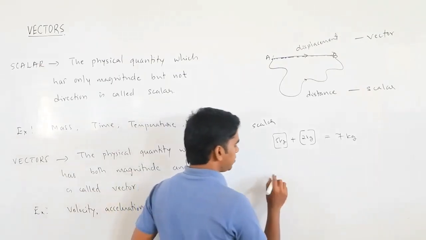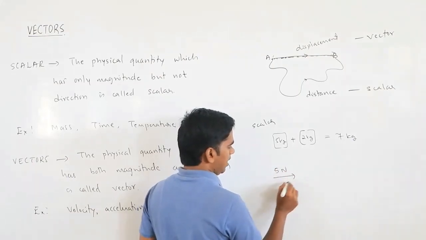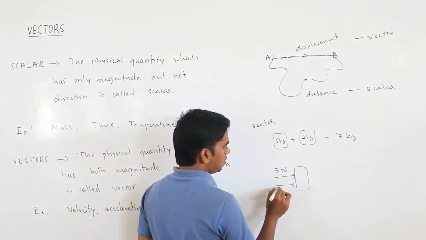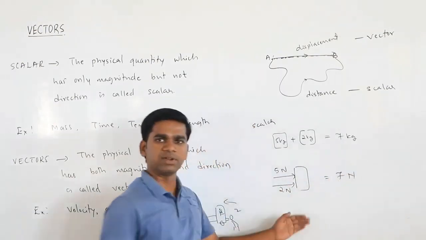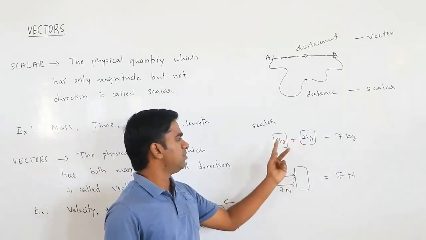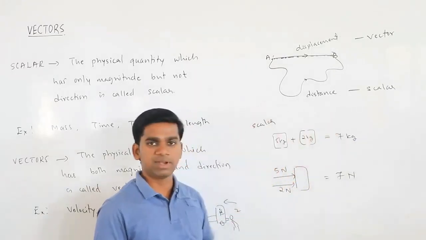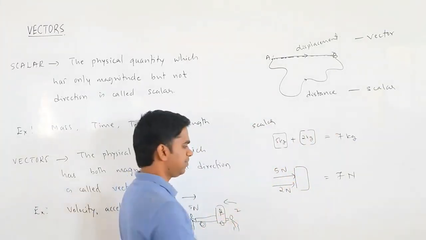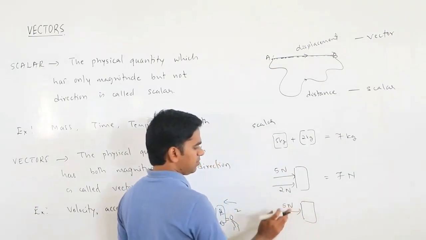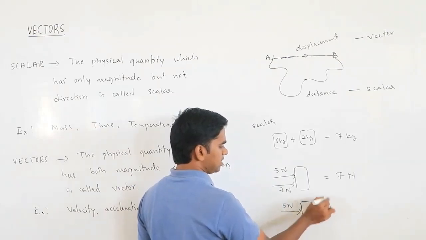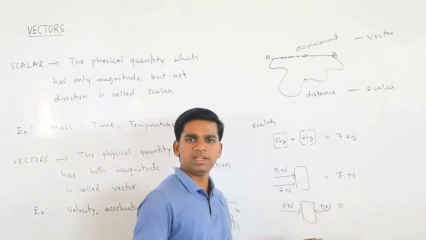Instead of this, I am applying 5 Newton of force here and the same 2 Newton of force in this direction. How much will you get? You will get 7 Newton of force. If I change the direction of rice, this value will not change. Again it is 5 plus 2, 7 only. But if I change the direction here, suppose I apply 5 Newton from this side and 2 Newton from this side, what is the net force on this one?